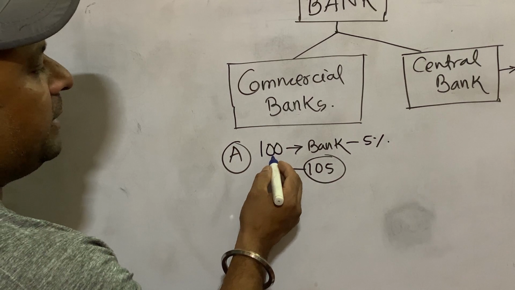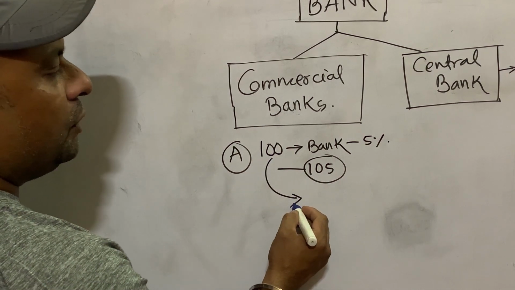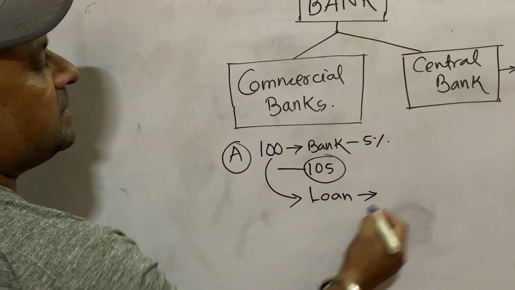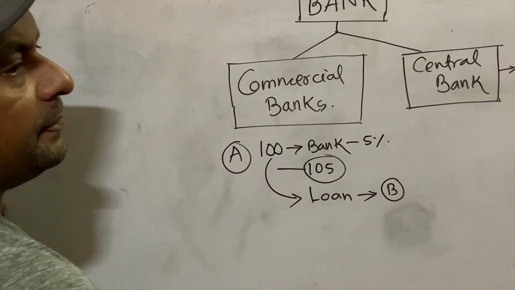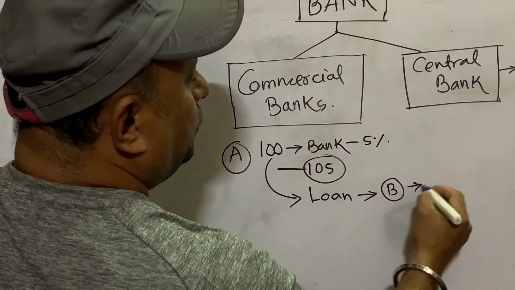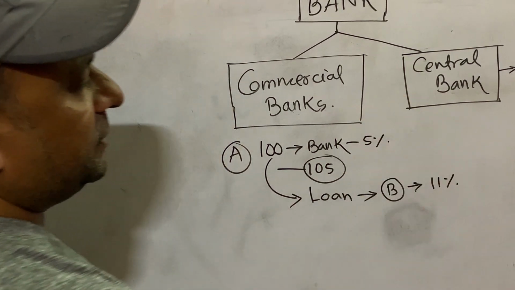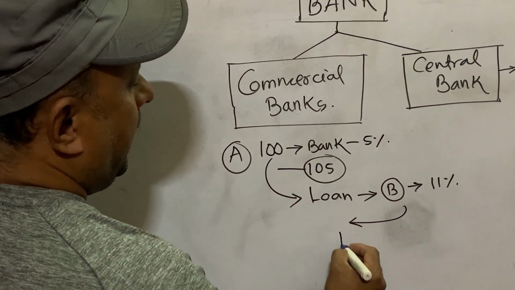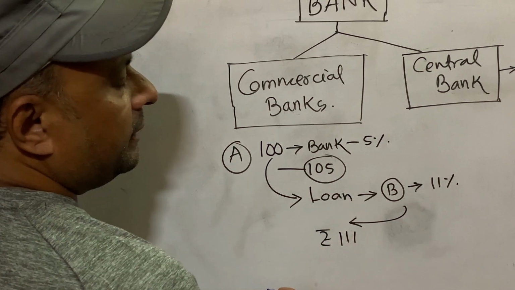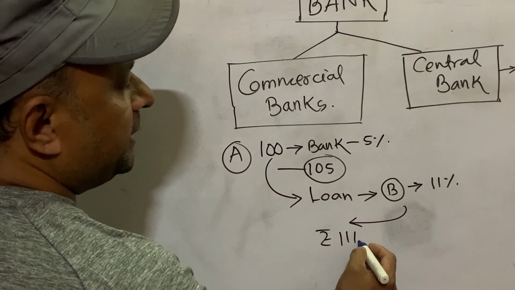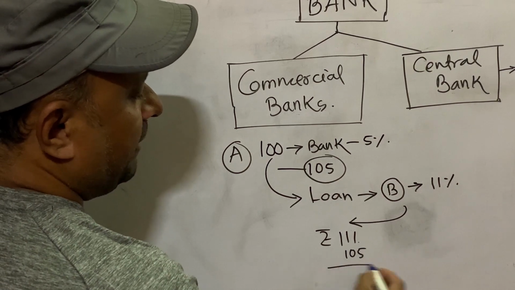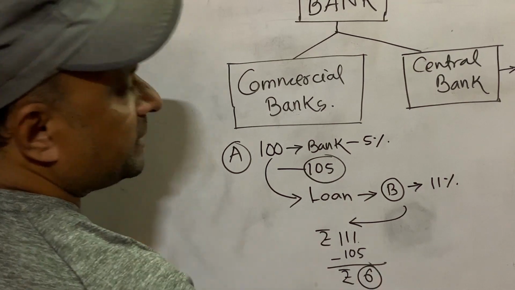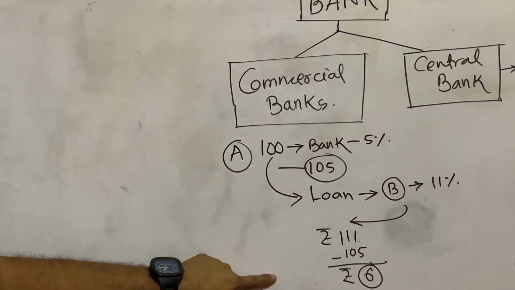Now when I deposit 100 rupees to the bank, what will the bank do? Bank will give a loan of that 100 rupees to a different person. Suppose bank provided loan to B at 11% rate of interest. Now what will B do? B will return to the bank 111 rupees after 1 year, and from that 111 rupees bank will return me 105 rupees, and in between bank will earn a profit of 6 rupees. This is the main activity of the bank.